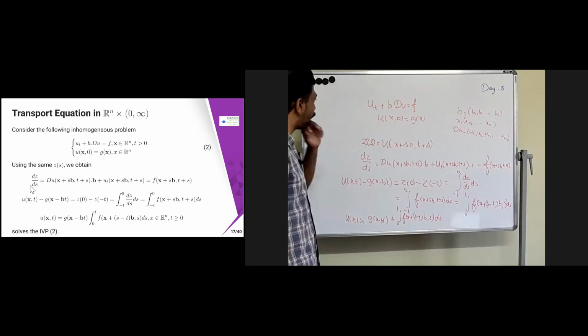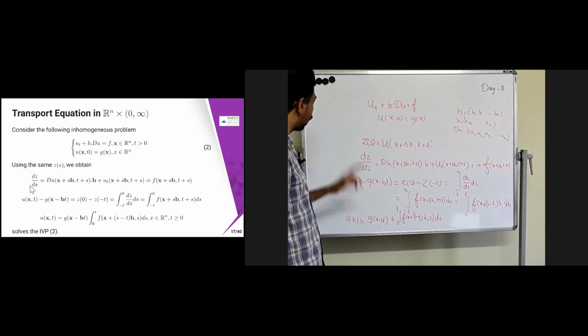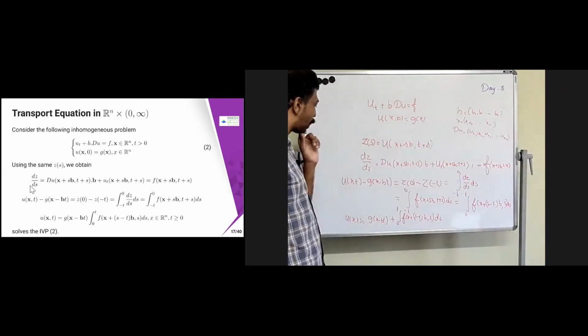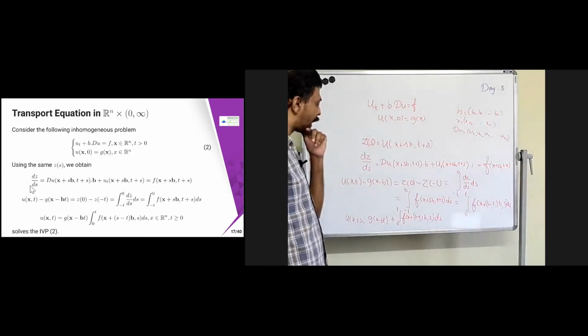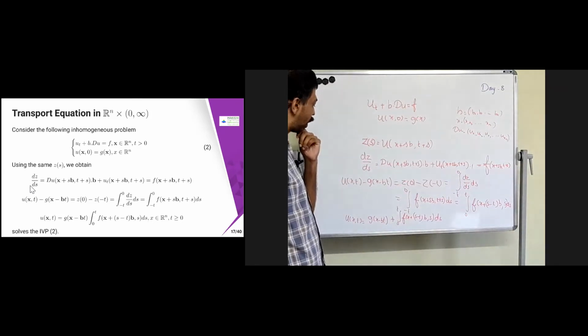If the problem is given like u_t + b·Du = f, then you can immediately write the answer. The answer is u(x,t) = g(x − bt) + integral from 0 to t of f(x + (s − t)b, s) ds. If f is given, you can simply integrate that and substitute, and then you will get the answer. So this is the general solution which is going to solve this problem.